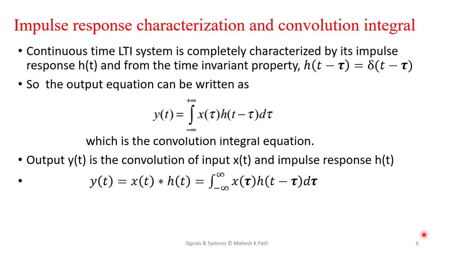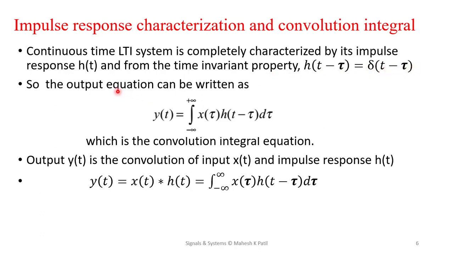Considering this, we'll proceed to impulse response characterization and convolution for this CT LTI system, which is called the convolution integral. A continuous time LTI system is completely characterized by its impulse response h of t, and from the time invariance property, h of t minus tau is the response to delta of t minus tau.